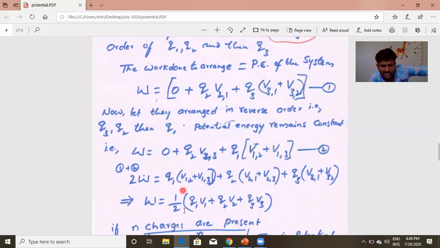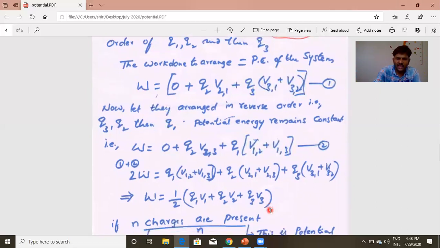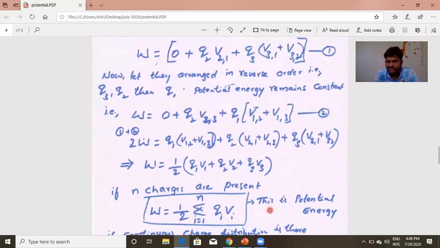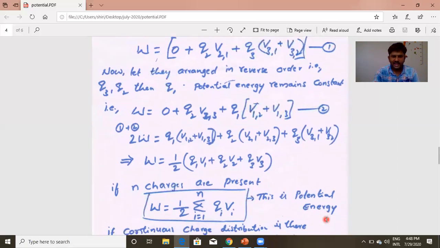That is, W is equal to 1/2 (Q1 V1 plus Q2 V2 plus Q3 V3). This is the potential energy of a system of charges. If n charges are there, instead of 3 charges, we can generalize this equation like this: W is equal to 1/2 summation i equals 1 to n of Qi Vi. This is the potential energy when point charges are there.